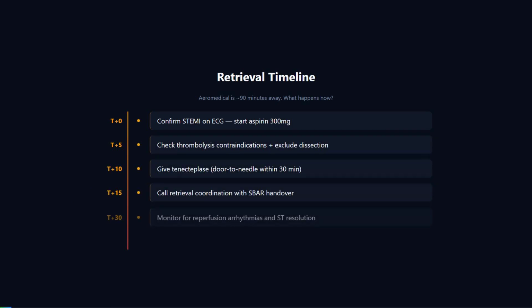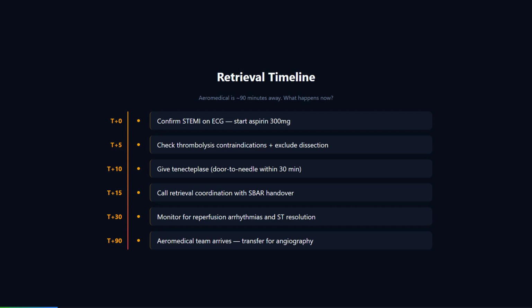pale and clammy, and his JVP is visible and elevated? What are you thinking? Cardiogenic shock from a large inferior infarction with right ventricular involvement is my first thought. Inferior STEMI commonly involves the right ventricle, which is preload dependent. The right ventricle fails, the left ventricle is underfilled, and the cardiac output collapses.